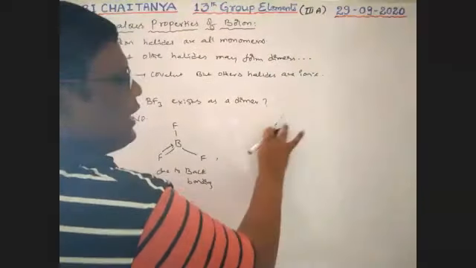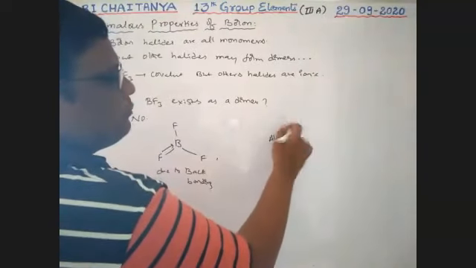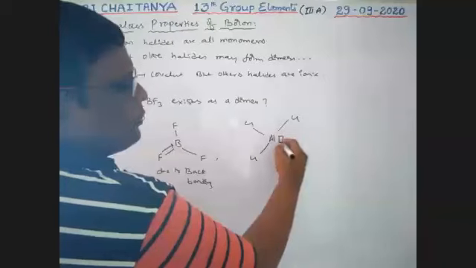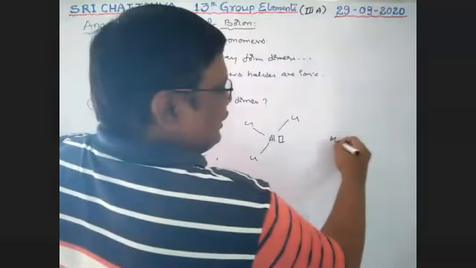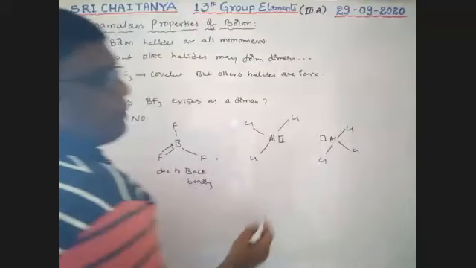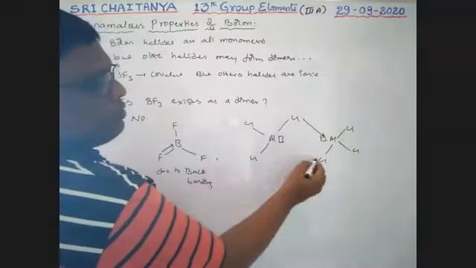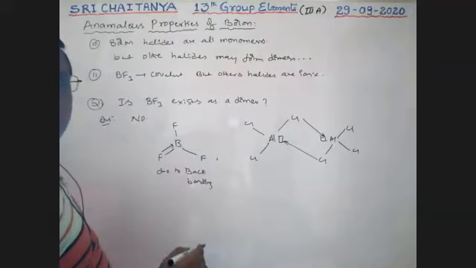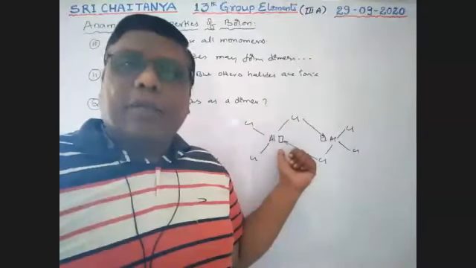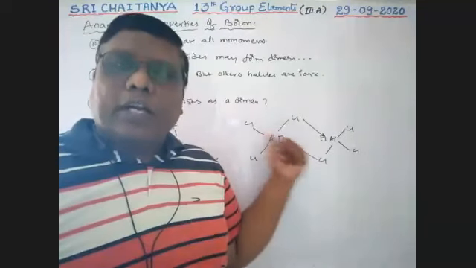Aluminum has an empty orbital, and the other aluminum also has an empty orbital, so chlorine donates an electron pair to it, forming coordinate covalent dative bonds.